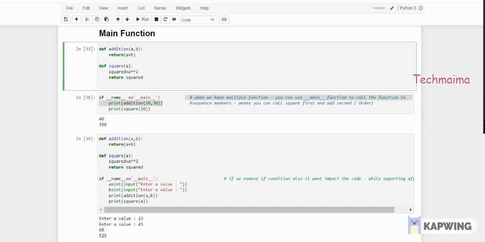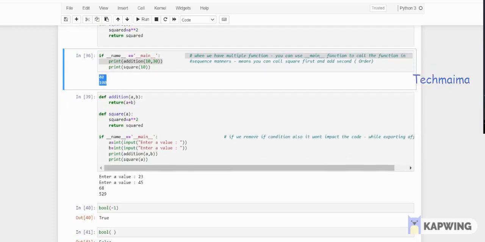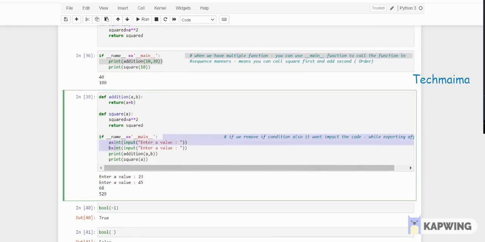So when we have multiple functions, you can use the main function to call the functions in sequence, as you expected. That's what I explained so far. See, this is the output, 40 and 100. The same code I just copy-pasted here. I have given an if statement, right? If at all I remove this particular line, the code will still go through.